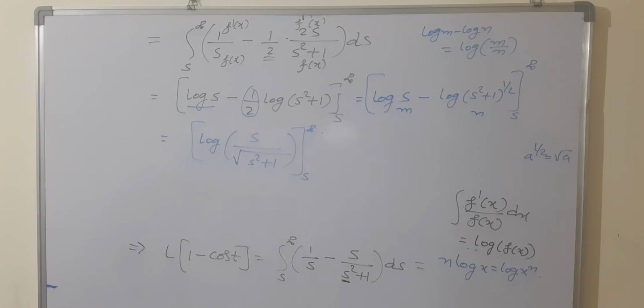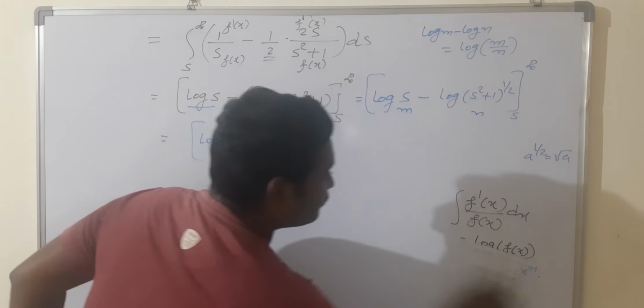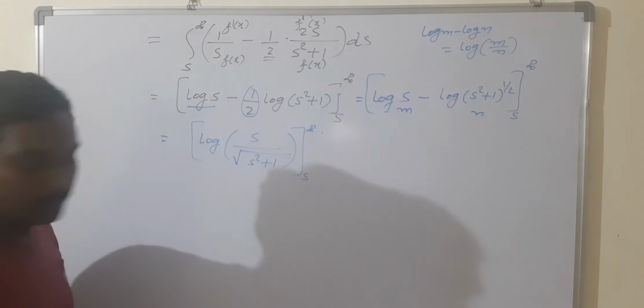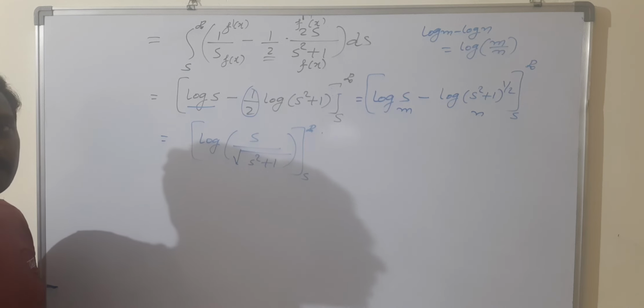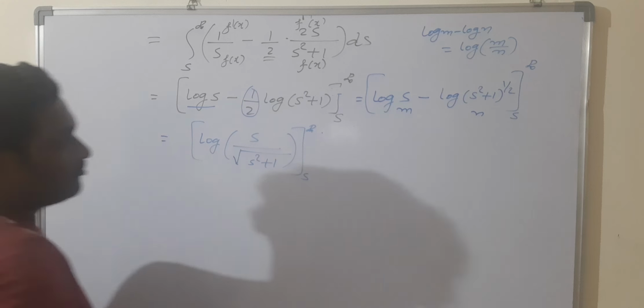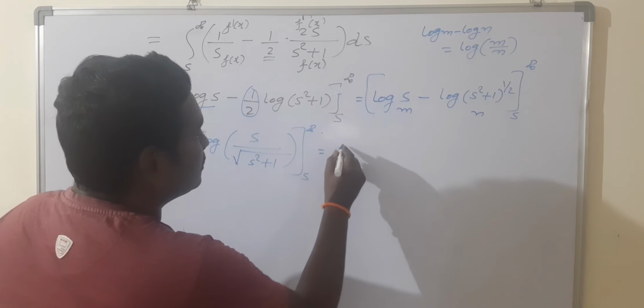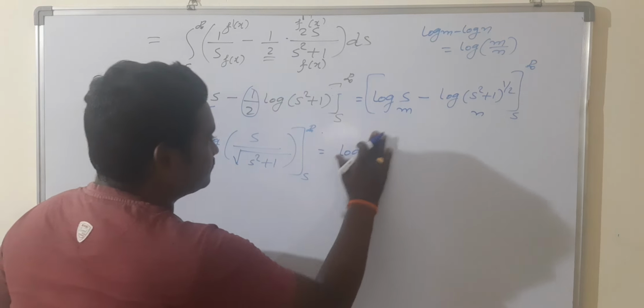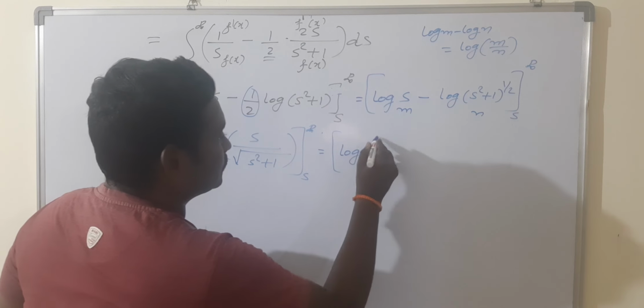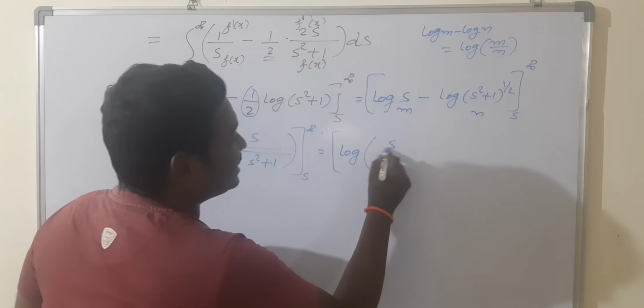Still we can't apply the upper limit here, because you will get log infinity by applying s equal to infinity. So here we have to write one more step. Log of the numerator is the similar term.